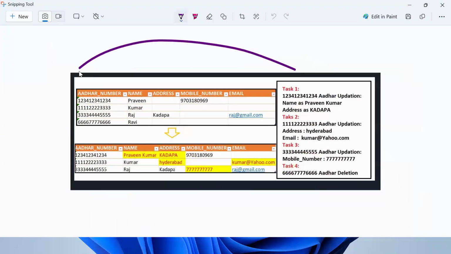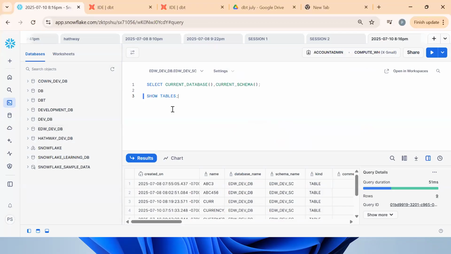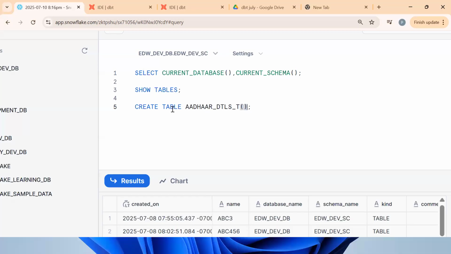Now I want to create a table. What name can I use for this use case? Other details underscore T. So: create table other_details_T. What is underscore T? It's a table representation or naming standard.